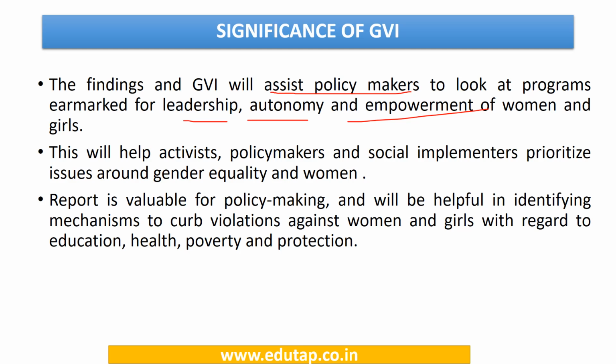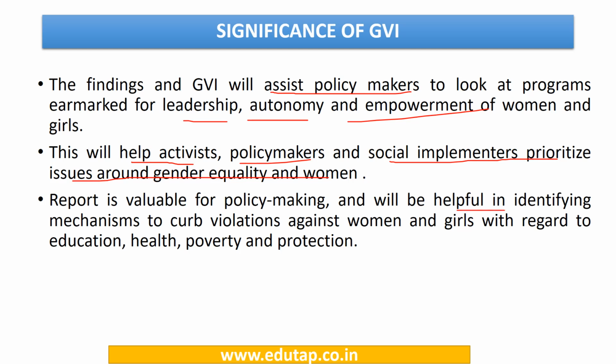The next significance is that it will help activists, policymakers and social implementers to prioritize issues around gender equality and women. So for the indicators which are performing very poorly in poorly performing states, activists can direct their efforts to prioritize those indicators in those particular states, and those steps which have been taken to improve the condition can be highlighted and emphasized.